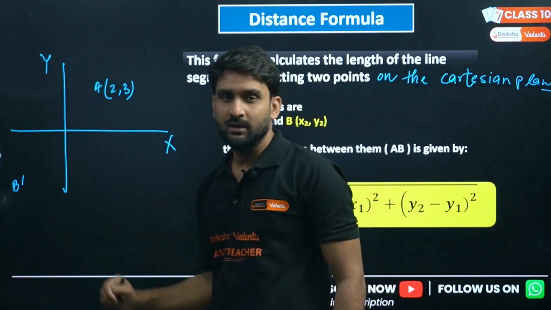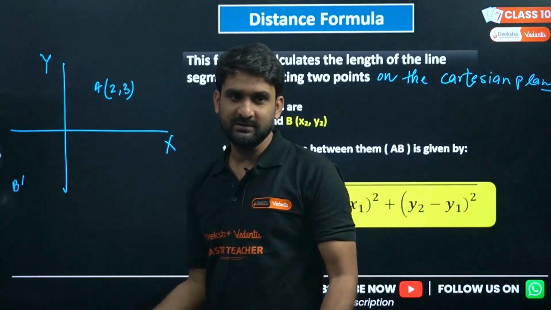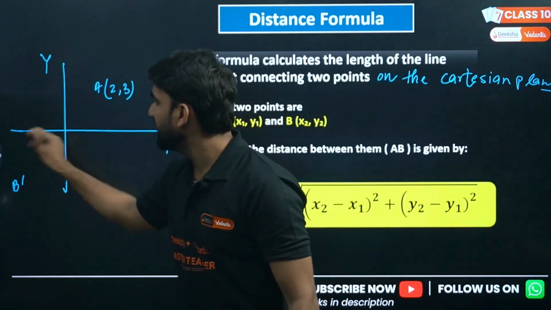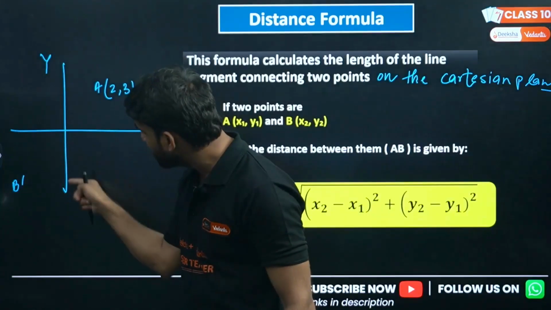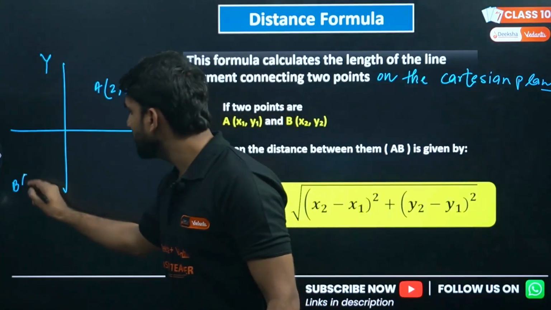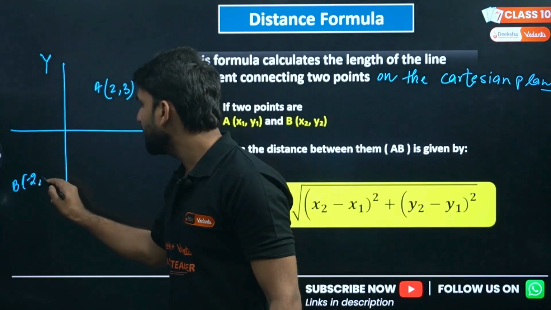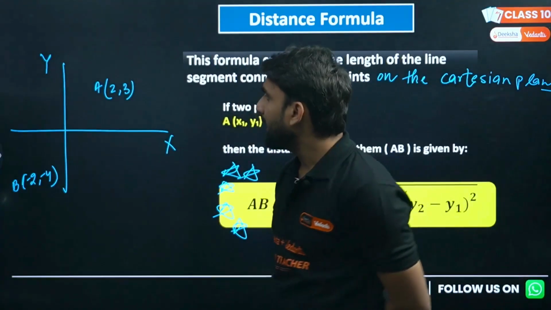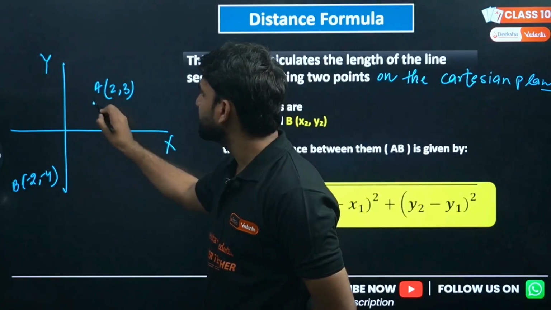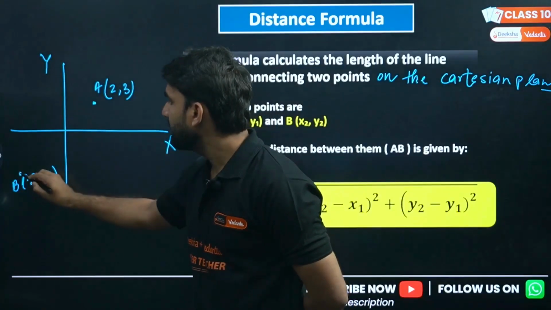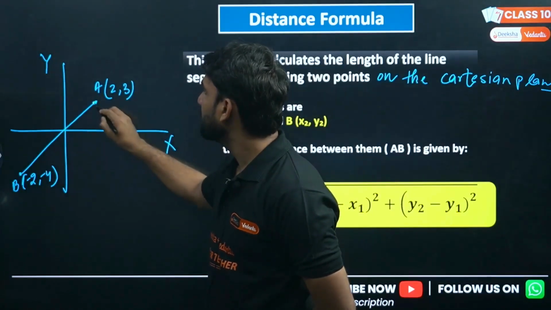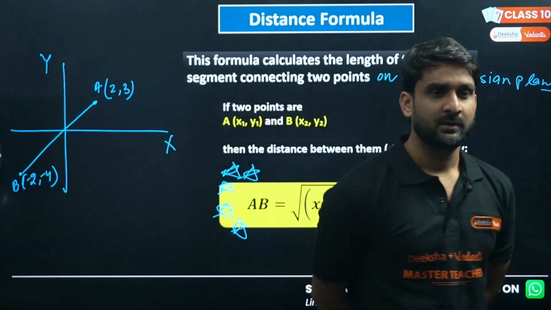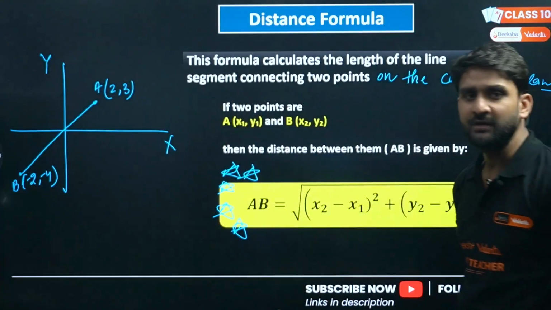In the third quadrant, the x coordinate and y coordinate will both be negative, because this is the negative part of the x-axis and this is the negative part of the y-axis. So let's assume B has coordinates (-2, -4). I want to calculate the distance between these points, A and B. What will be the distance between the points A and B?